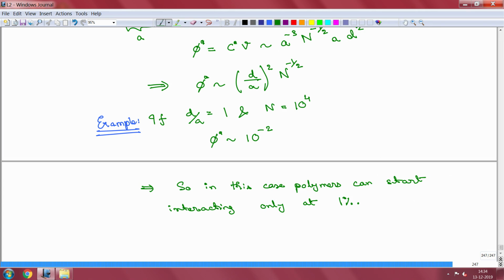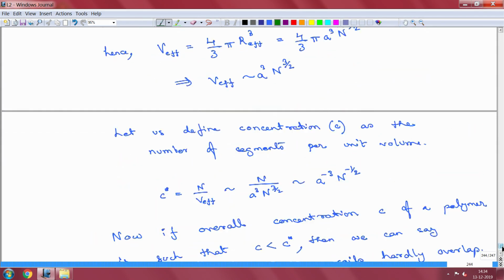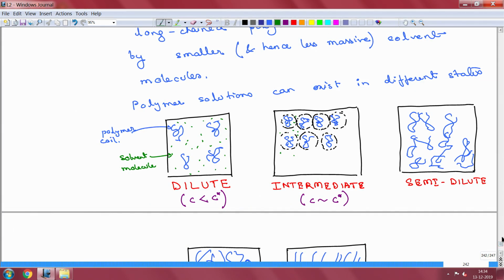When we discussed this intuitively or on a qualitative basis, it did not tell us at what concentration these states are achieved. But now that we have gone through this quantitative process, we know that the intermediate state, for example, can be achieved at very low concentrations also.